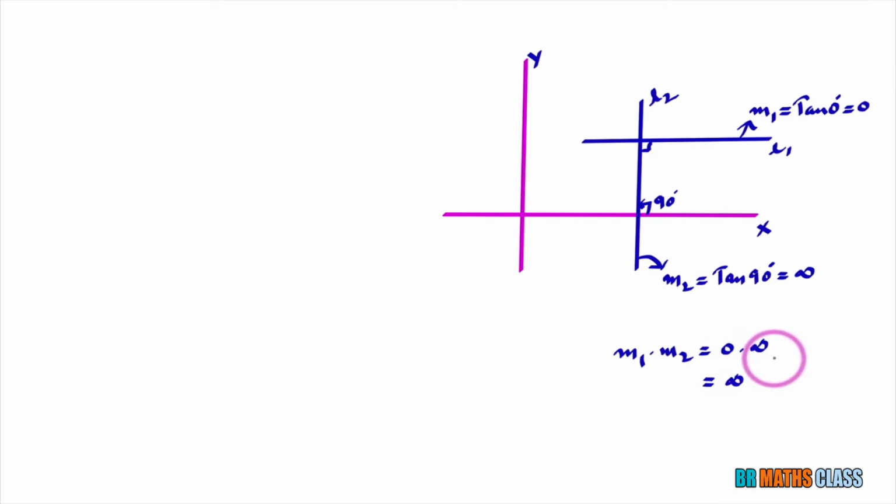What the point is, if two non-vertical lines are perpendicular, then only product of their slopes is minus 1. If any one of the lines is vertical and they are perpendicular, then this result doesn't work. Okay, two non-vertical lines are perpendicular, then only product of their slopes is minus 1. I hope you understand this class. In next class, we will learn the proof of angle between two lines formula.